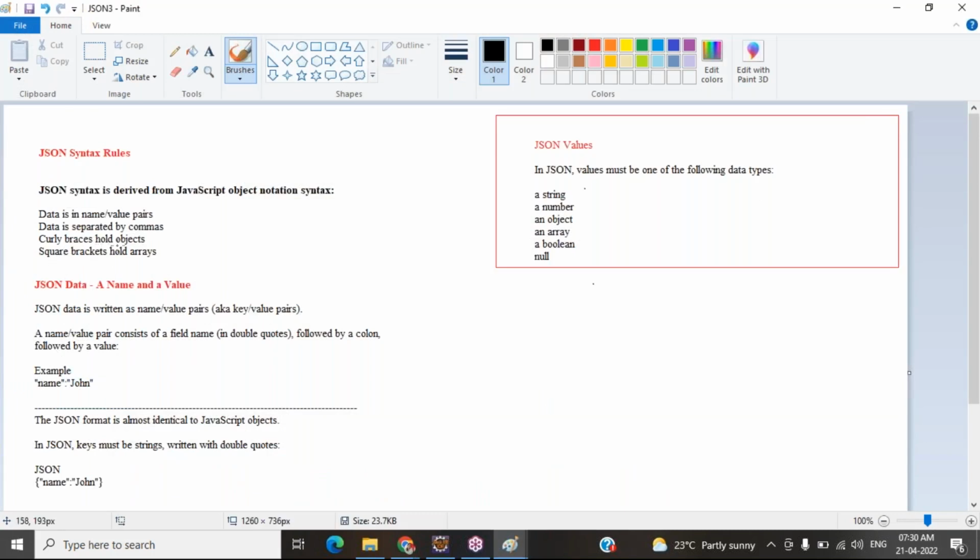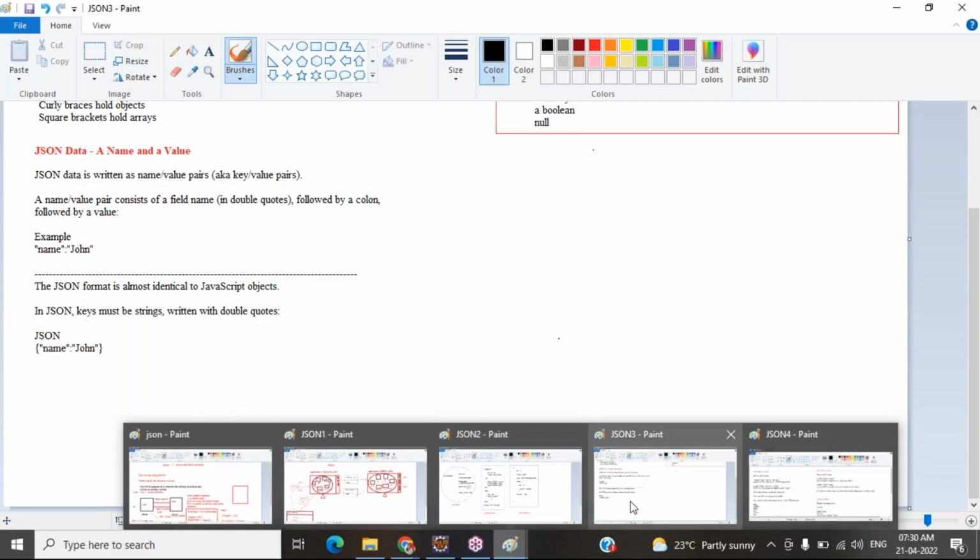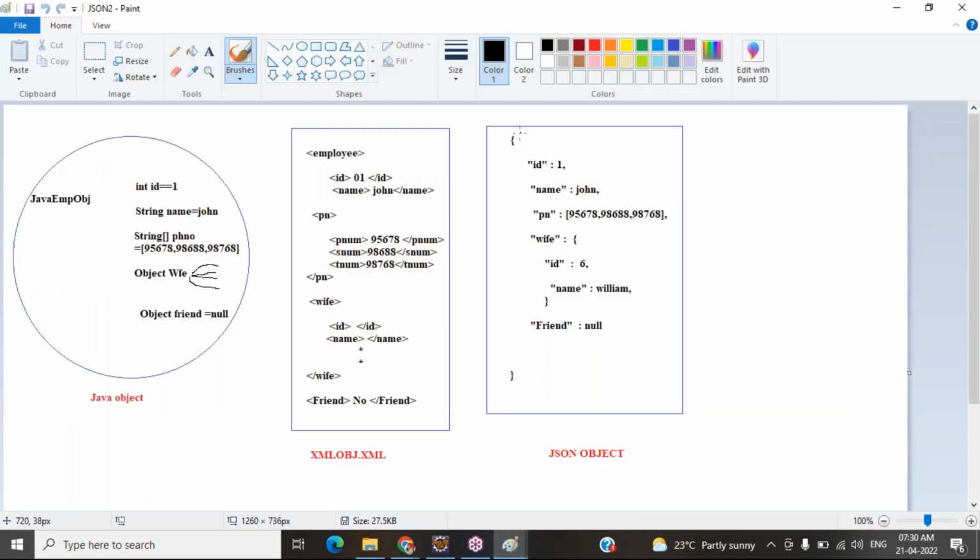Curly braces hold the object, square brackets hold the arrays. If we are specifying curly braces, it means before starting the object and closing the object, you have to start a JSON data with a curly brace.